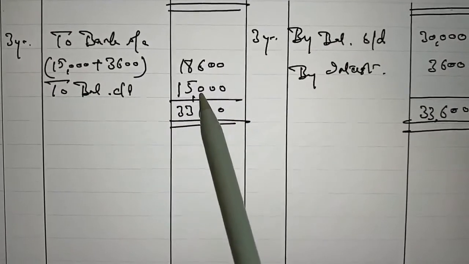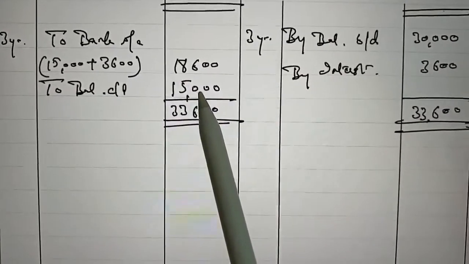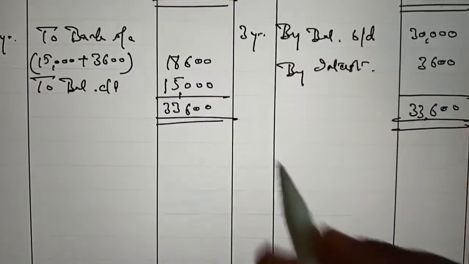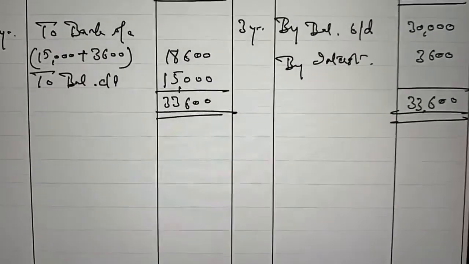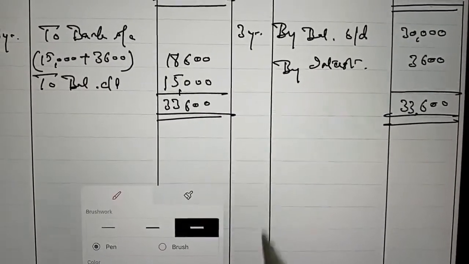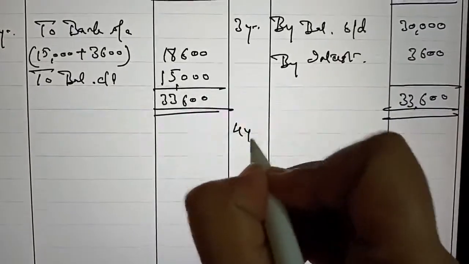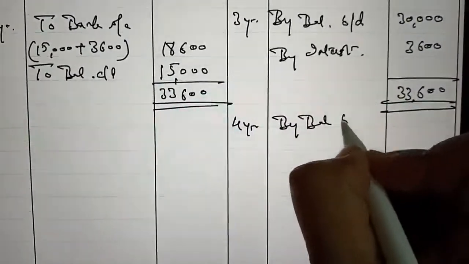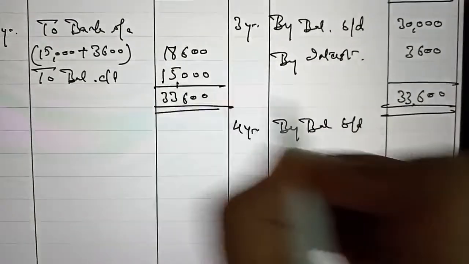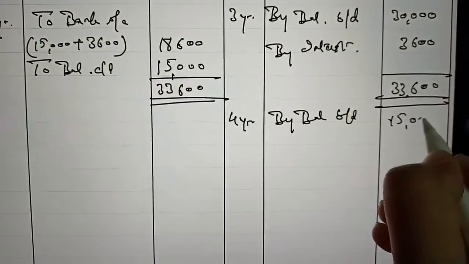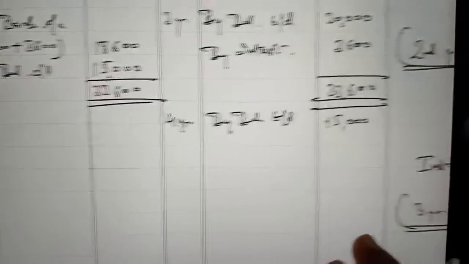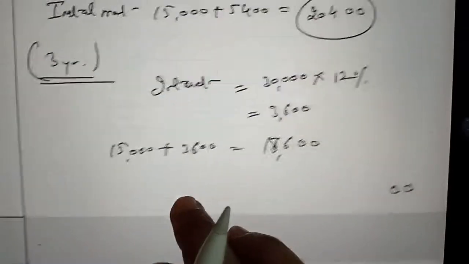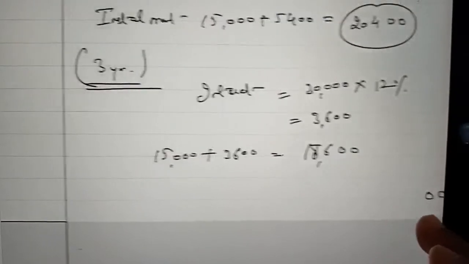Now this balance of rupees 15,000 should be brought down in the fourth year. On credit side we will write by balance brought down, that is 15,000, and now we will calculate interest on 15,000, that is amount due in the beginning of year.